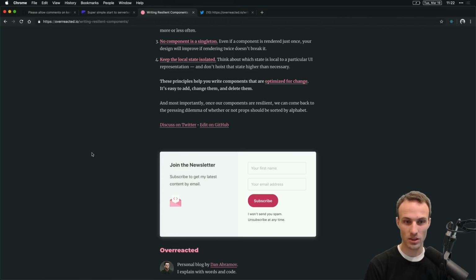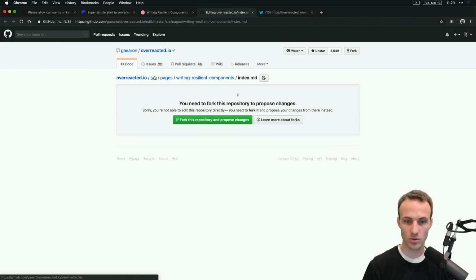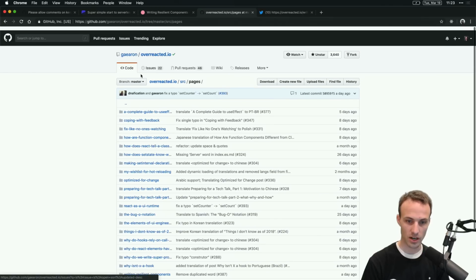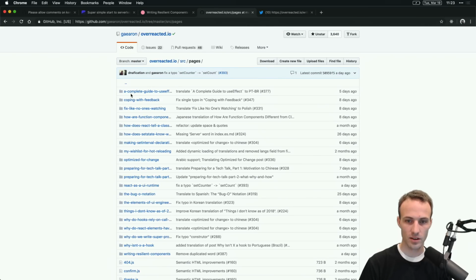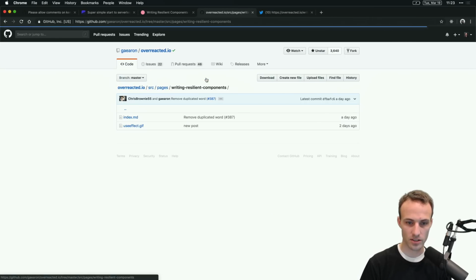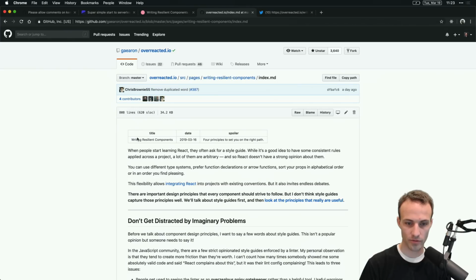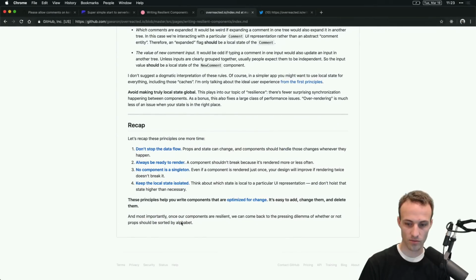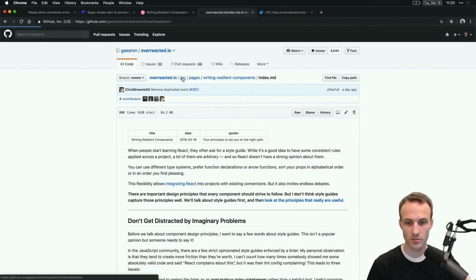What I'll probably start with is I'm going to click on edit on GitHub, and then we're going to go to pages. Interesting. So all of his blog posts are actually pages, which is interesting. I didn't realize that he did it that way. Let's just take a look really quick at how this is actually implemented. He probably has some front matter for the title, date, and spoiler. He definitely does not have the edit and stuff in the source, so we need to find where the template for this thing is.